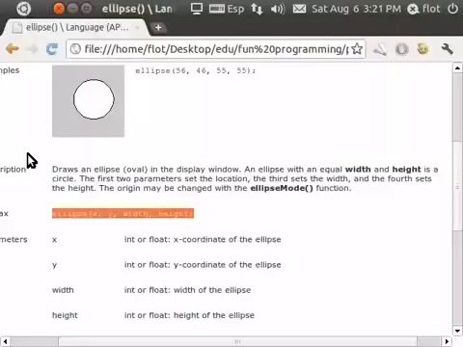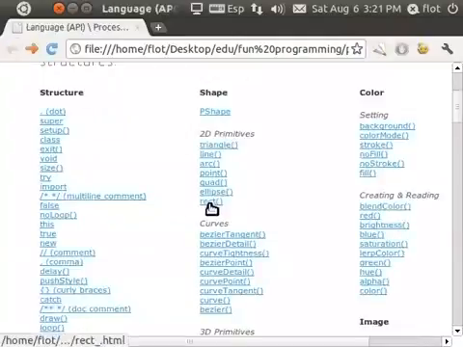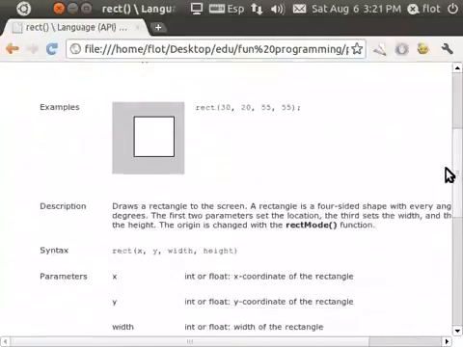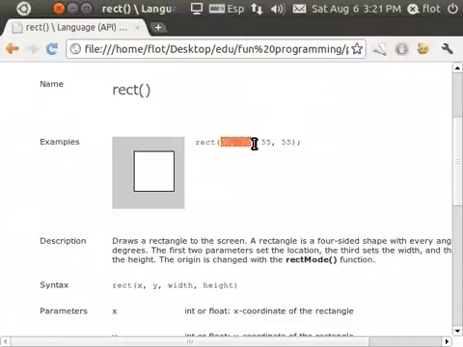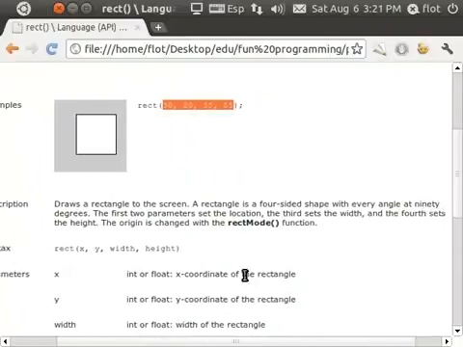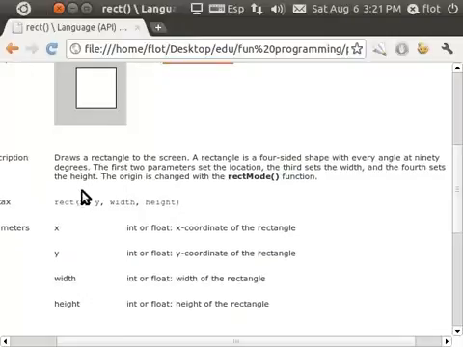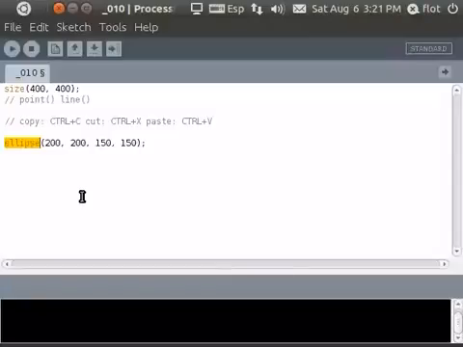Let's go back to the reference. What does it say about rect? It looks like it also has 4 values here inside the parentheses, 4 parameters. And it says draws a rectangle to the screen. A rectangle is a 4-sided shape with every angle at 90 degrees. The first 2 parameters set the location, the third sets the width, the fourth sets the height. So this is identical to the ellipse.